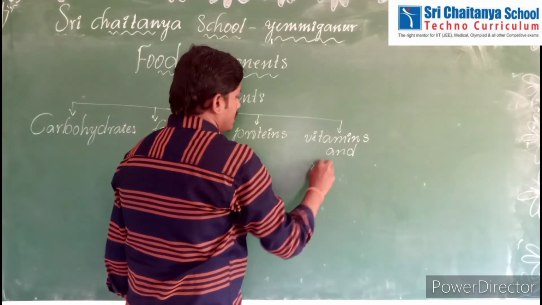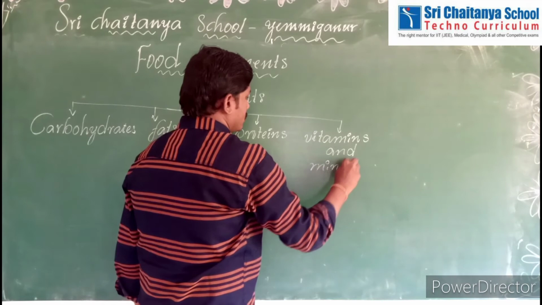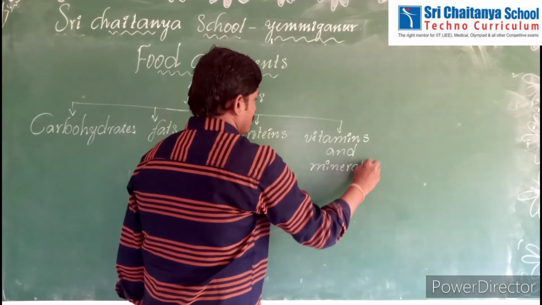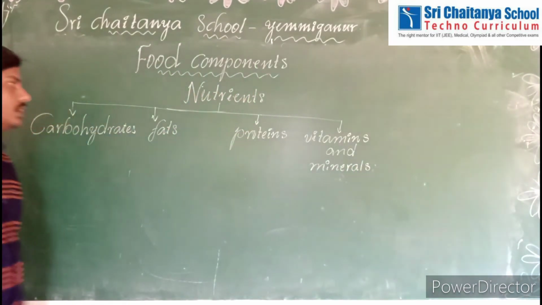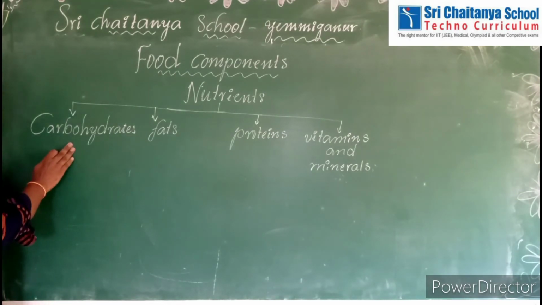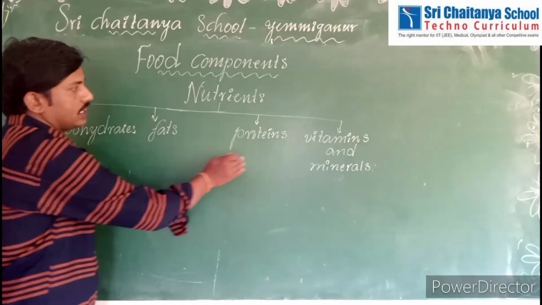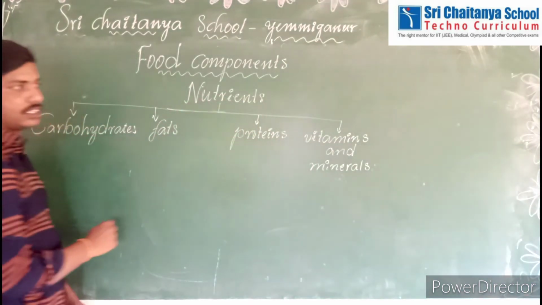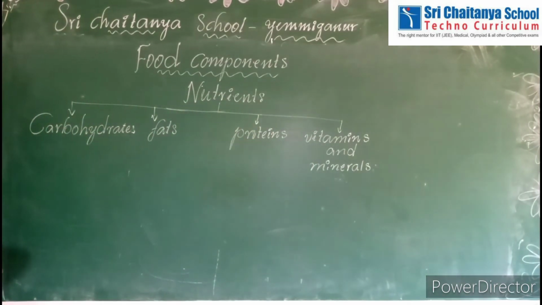Okay, children, these are the nutrients: carbohydrates, fats, proteins, vitamins and minerals.